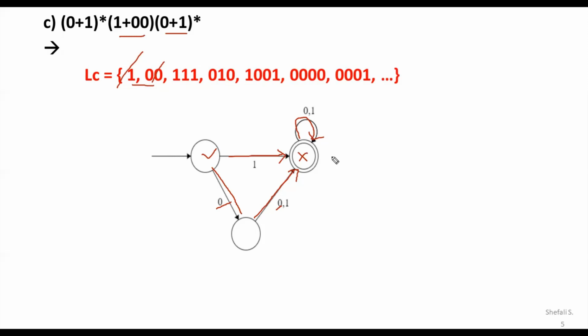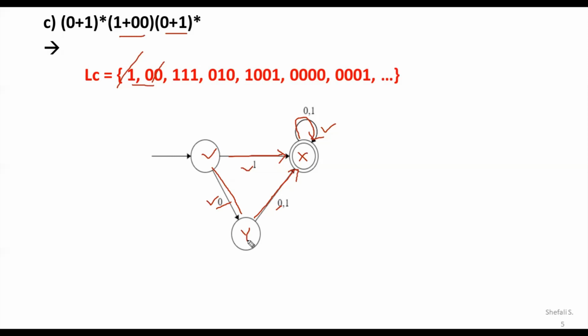Now, as in our earlier exercise, we need to check that from every state there is a single path for each and every symbol. So just check from this state. Because of the 0 and because of the 1, there is a single path, so we'll accept this one. Now come back to the other state: because of the 1 there is a path, and because of the 0 you have gone for the path. There is no problem.